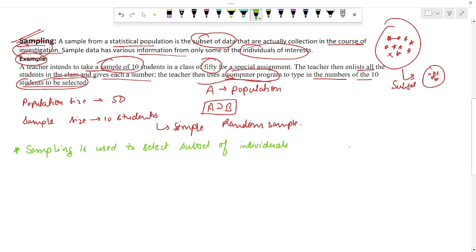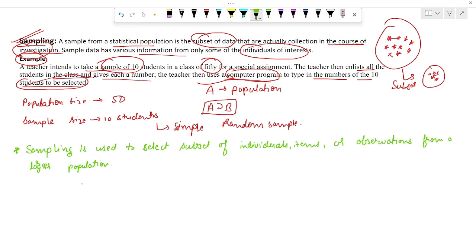Subset of individuals, items, or observations from a larger sample, from a larger population. So this is the sampling.